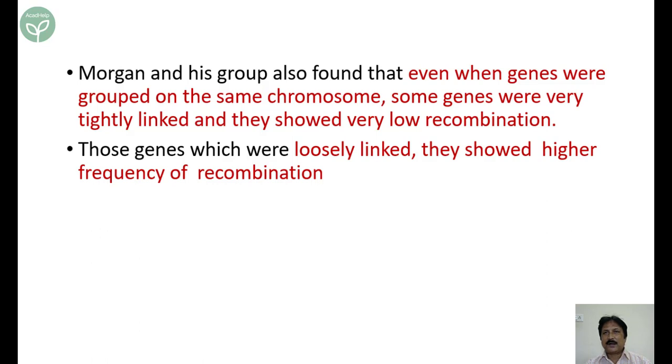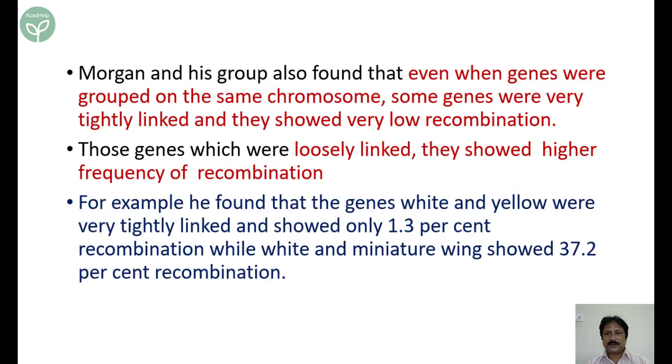Genes on the two far ends of the chromosome are at a much greater distance, which shows that loose linkage occurs when there is a greater distance between the two genes under consideration. So when there is more distance between the two genes, that means there is loose linkage. And under such circumstances, they show higher frequency of recombination. I think it is now clear.